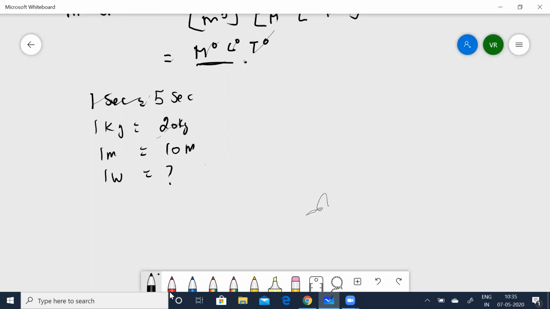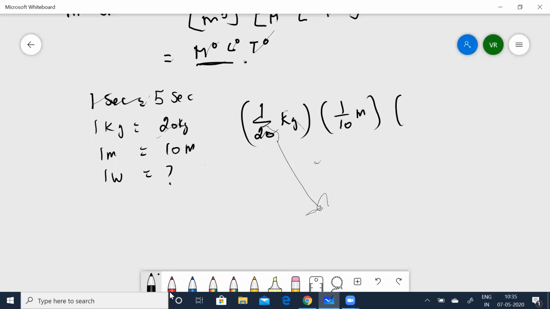Now let us see. Let me substitute all the values. That is 1 by 20 into, that is so many kg, times 1 by 10 meters times 1 by 5 seconds. This is the whole square, and this is raised to the power minus 3.